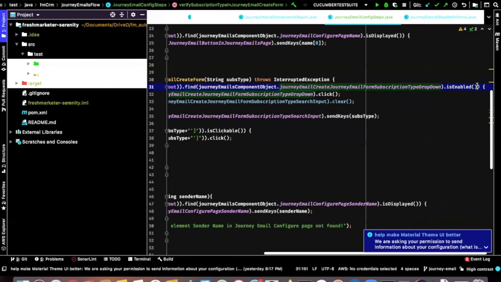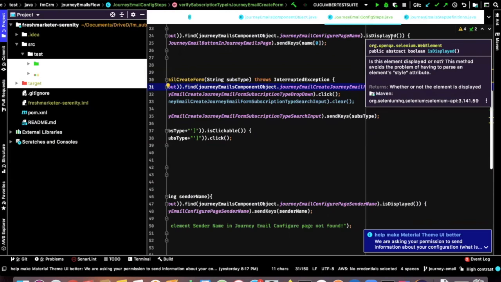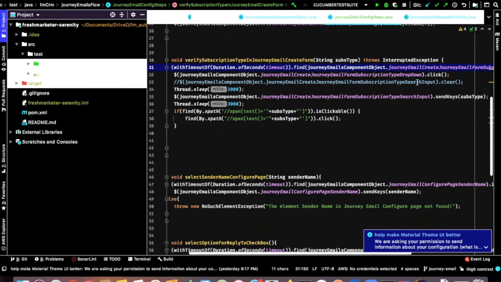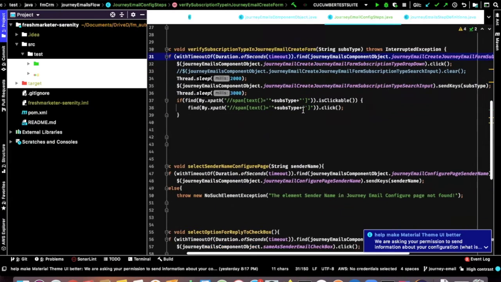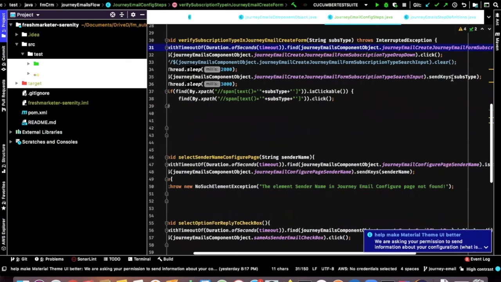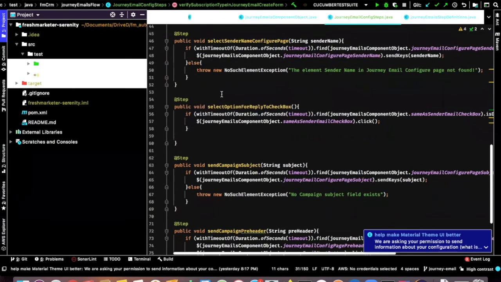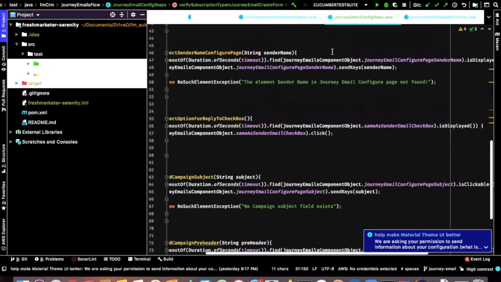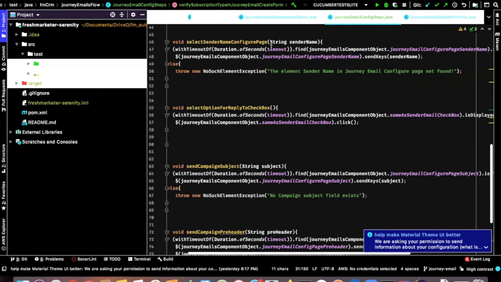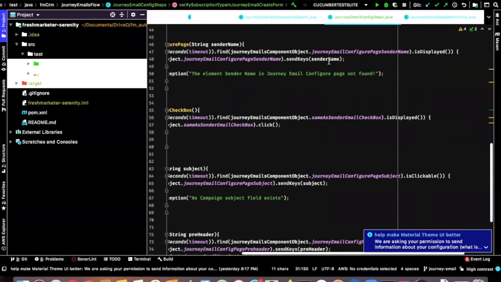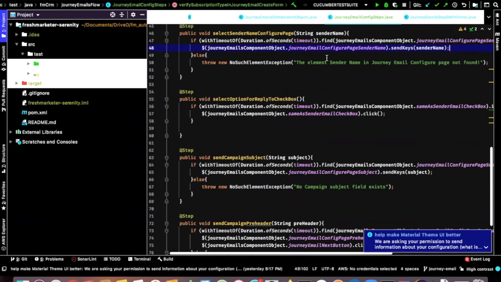and we are saying is enabled, right? Is enabled or is displayed, so like here. So every time we are doing something like this, then only we are saying, hey, if it's enabled, then click it. Then again, if you click it and send keys of something and like that, right? Yes. So here what we are trying to do is we are throwing an exception, right? We are finding whether that particular element is there or not after waiting for a certain number of seconds. It's displayed or not. If it is displayed, then send keys to the particular element, else throw no such element exception.